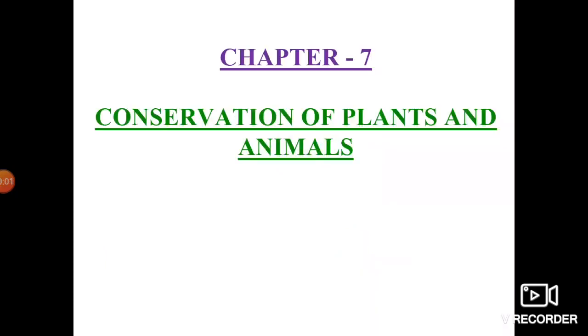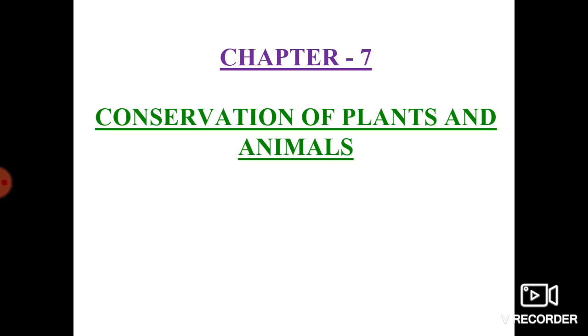My dear students, as we know, our world, the entire universe, is made up of different kinds of animals, different kinds of plants, and different kinds of organisms. The universe consists of a huge variety of plants and animals that exist in the environment.